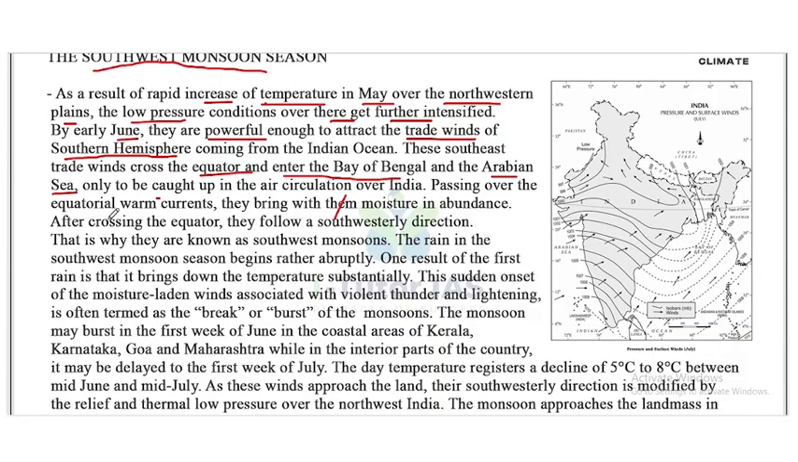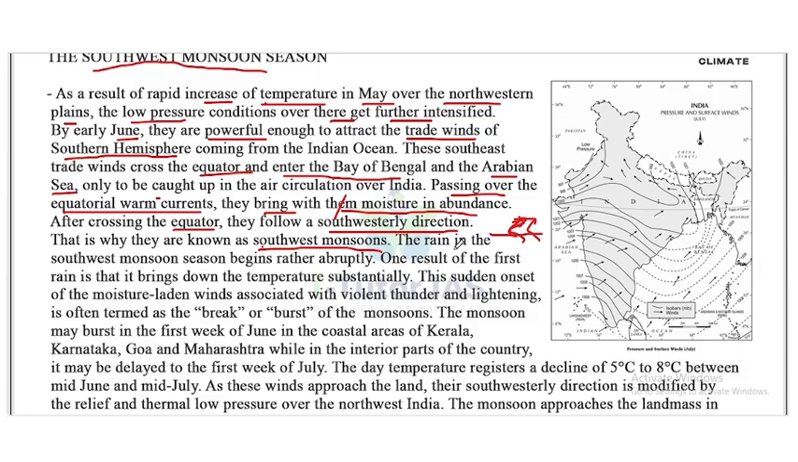Passing over the equatorial warm currents, they bring with them moisture in abundance. After crossing the equator, they follow a southwesterly direction. We know why: because of the Coriolis force. What happened when crossing the equator? They have a rightward deflection, that is the southwest direction. That is why they are known as the southwest monsoon.